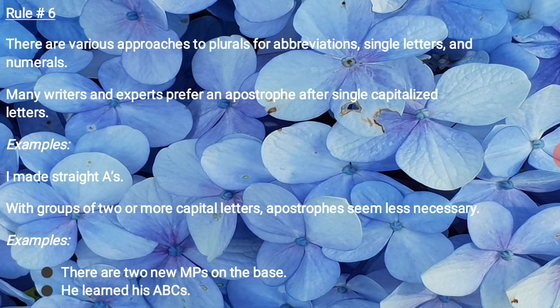With groups of 2 or more capital letters, apostrophes seem less necessary. Examples: there are 2 new MPs on the base. He learned his ABCs. So this is the correct way. If there are 2 or more continuous capital letters, there is less need to use an apostrophe.